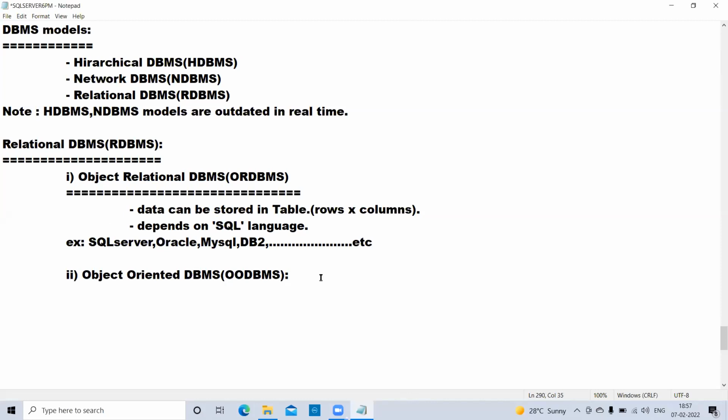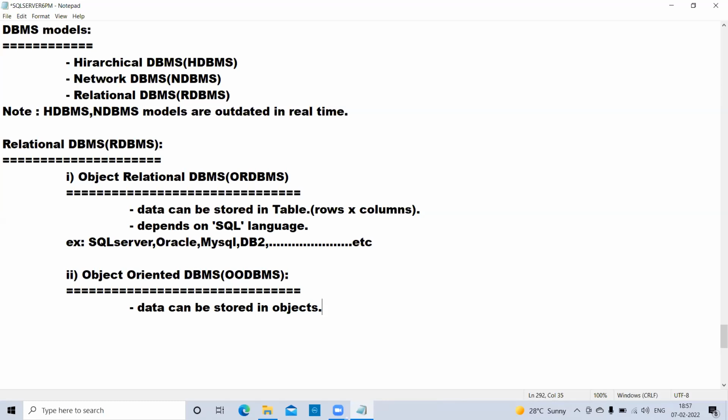The next one is object oriented. Carefully observe: in these softwares, the data cannot be stored in tabular format. The data can be stored in objects, and that's why it is called object oriented.